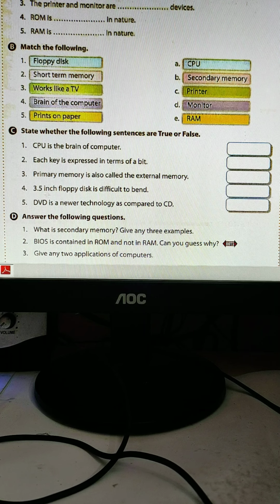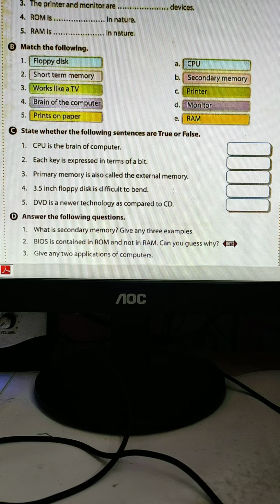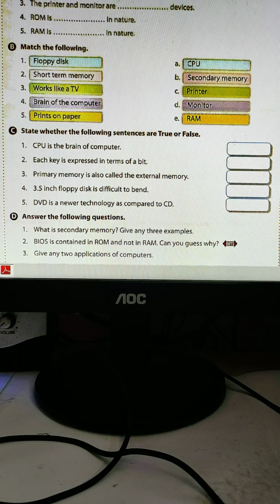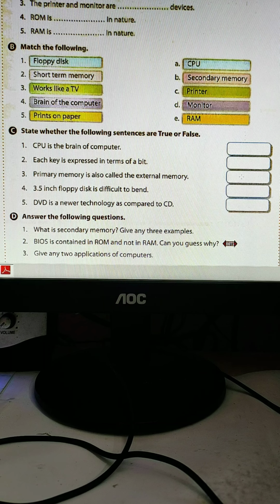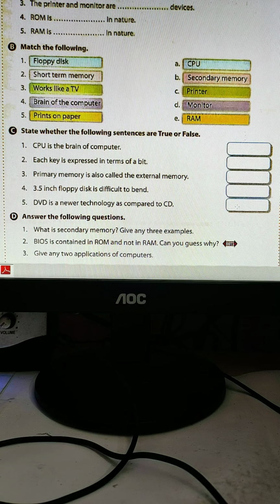False. 3.5 inches floppy disk is difficult to bend. False. DVD is newer technology as compared to CD. True. So again repeating: number 1 true, number 2 true, number 3 false, number 4 false, number 5 true.